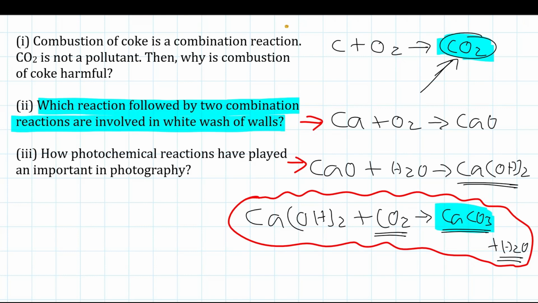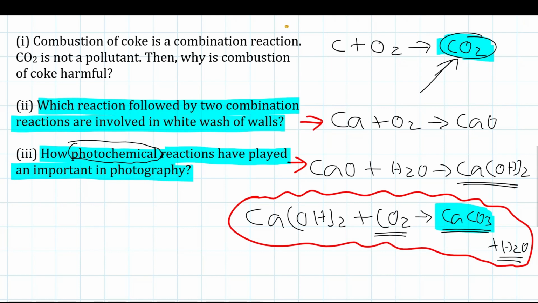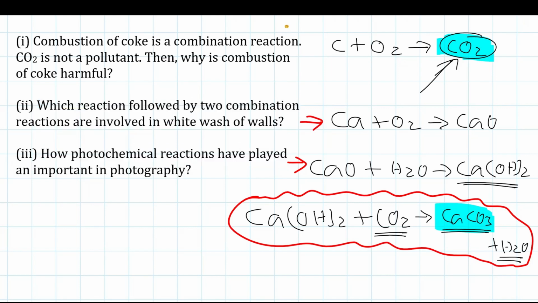Now there is one more question. It says how photochemical reactions have played an important role in photography. So what is a photochemical reaction? Let's understand. A photochemical reaction is a reaction carried out by light. That means here light is needed for the reaction to proceed.